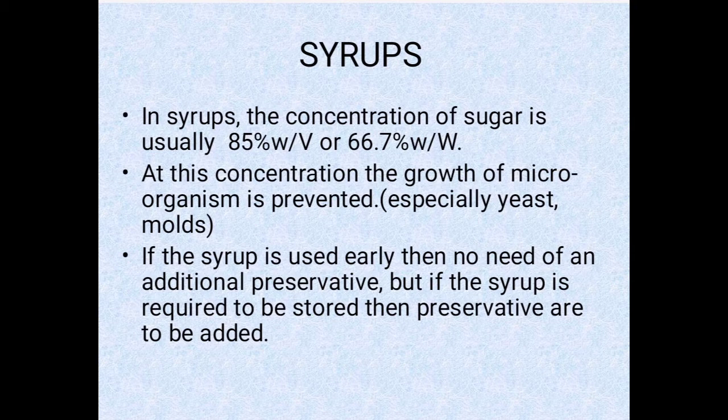तो कंसंट्रेशन शुगर की 85% या 66.7% है. क्यों? क्योंकि इस कंसंट्रेशन पे माइक्रोबियल ग्रोथ प्रिवेंट हो जाती है. तो if you want to store the syrup for a longer period of time then preservatives are also supposed to be added.